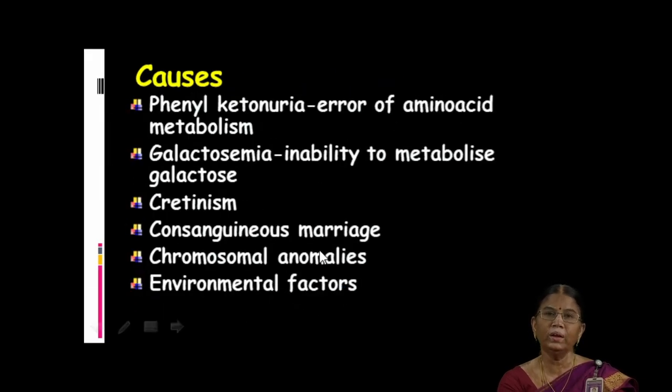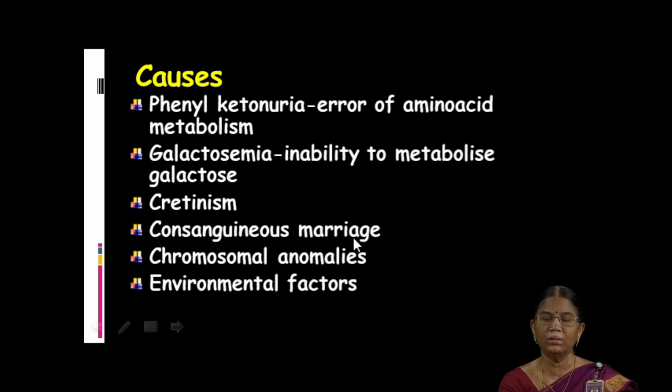Now we'll see what are the causes for this mental handicap or intellectual disability. Why don't they have normal IQ like others? What are the causes for it? There are a number of causes. One among them is phenylketonuria, that is an error of amino acid metabolism. Galactosemia, that is low or sometimes high galactose level or both, so inability to metabolize galactose. Cretinism, I hope all of you know that, deficiency of thyroid hormone.